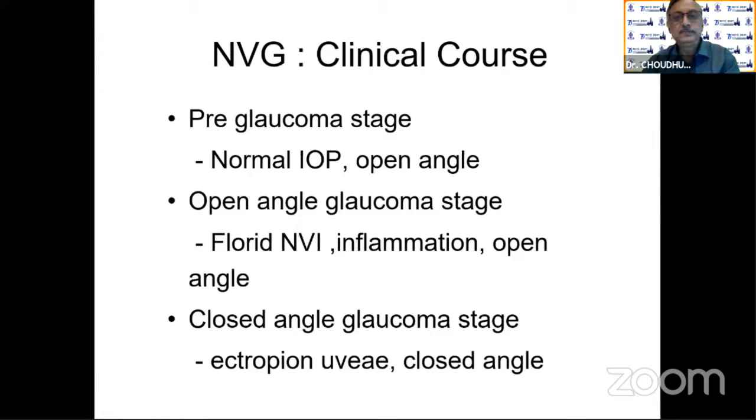Clinical stages: the pre-rubeosis stage, sometimes we cannot find out. We miss it or we cannot get it. So it comes to the pre-glaucoma stage, where you can find normal IOP and open angle. Then comes the open angle stage, where you get the florid neovascularization of the iris. There may be inflammation, and still the angle is open. And in the closed angle glaucoma stage, you can find the ectropion uvea, and it's a totally closed angle, like a zipper. It is totally closed.